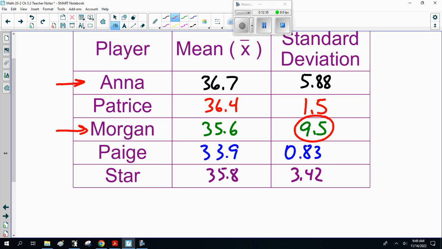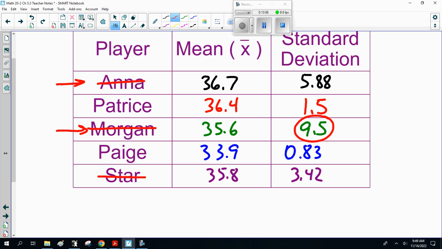Same thing for Anna. On a good day, she can get like 6 more, so she gets like 42 or 43. On a bad day, she's 30. So the most valuable player, I would tend to think, would be the most consistent. So I think Anna and Morgan are too inconsistent. And if we're looking at consistency, Star is good, but she's plus or minus. Now, here it comes down to Patricia and Paige.